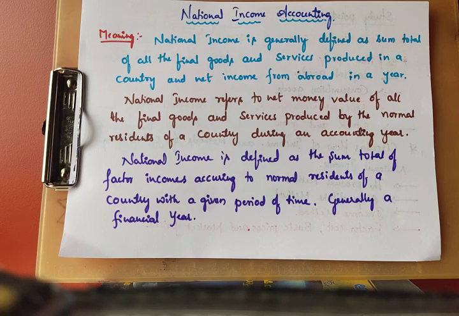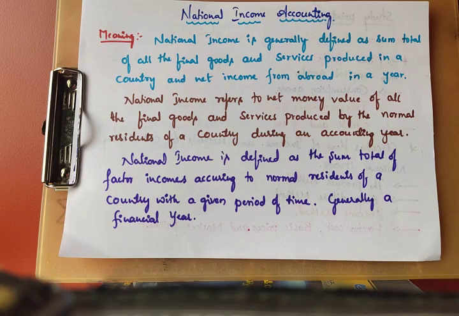National income is the value of all final goods and services. The word final is very important, because final means those which are ready for use, ready for sale. That is called only final. We cannot calculate goods under the processing of production, those which are incomplete. Even intermediate goods are not possible to calculate. We should calculate only final goods.